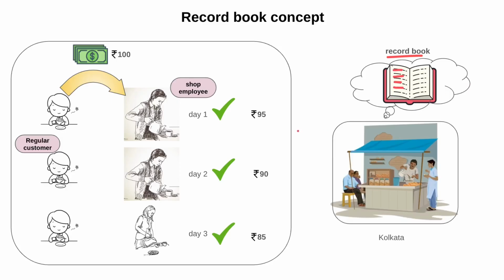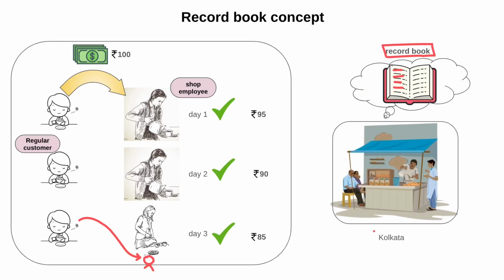So this will solve the problem. If another new employee comes here, and this customer claims his money is already paid, then this shop employee can check his claim from the record book.